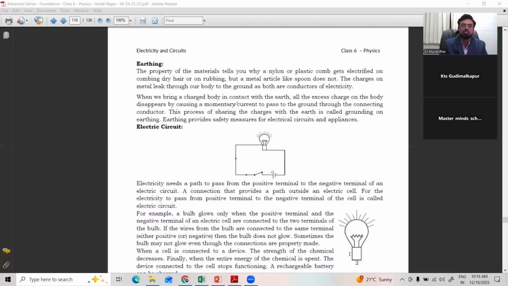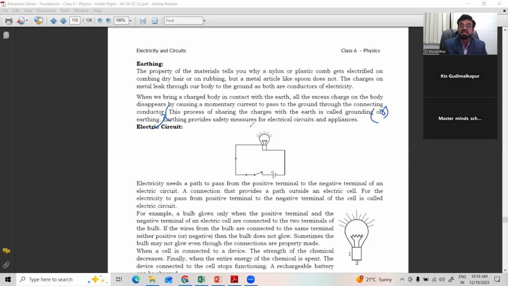When we bring a charged body in contact with the earth, all the excess charges on the body disappear by causing a momentary current to pass through the ground through the connecting conductor. This process of sharing of charges with the earth is called grounding or earthing.